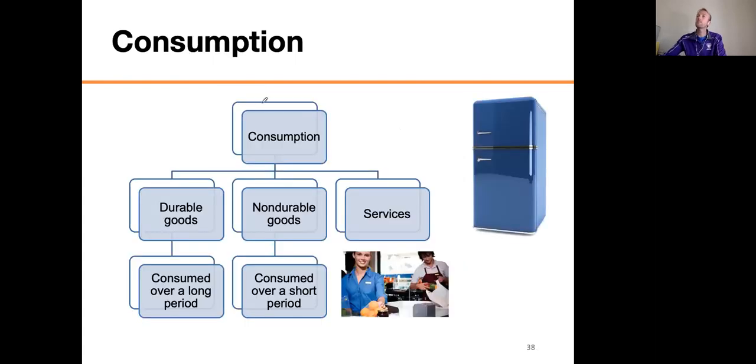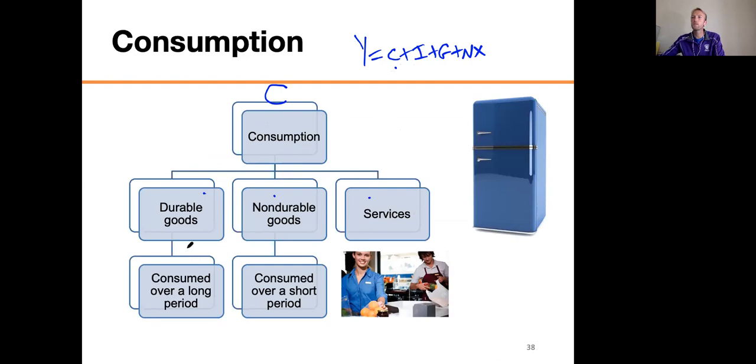Okay, so consumption, the group that we know as consumption, we call this C in the National Income Accounting Identity, right? And that is, don't forget, Y equals C plus I plus G plus NX. Okay, now we're talking about the C for consumption. So we broke it out into durable goods, non-durable goods, and services.